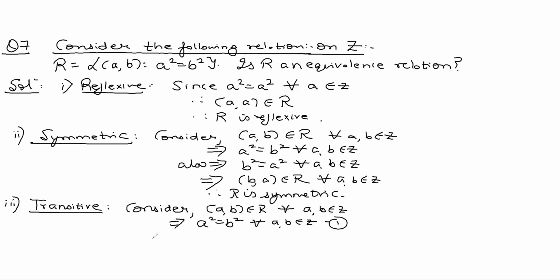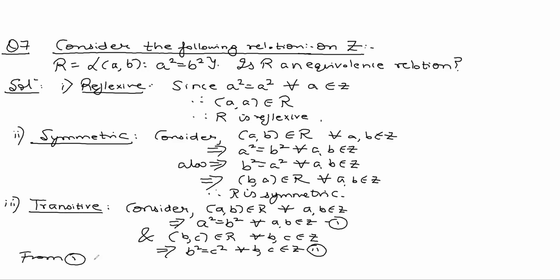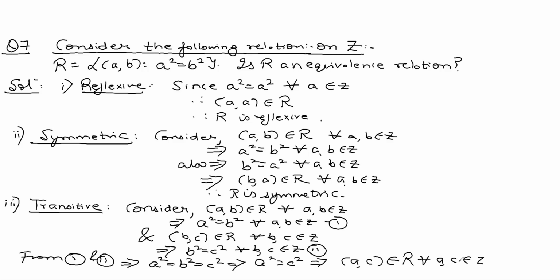This is equation 1. And this is equation 2. What do we learn from 1 and 2? A square is equal to B square is equal to C square, which implies A square is equal to C square, which implies A comma C belongs to R for all A and C belonging to Z. R is transitive.